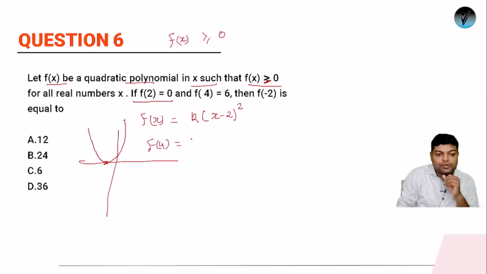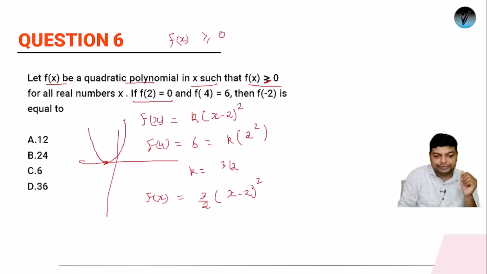It is 6. So we can say that 6 is equals to k times of, let's place the value of x as 4, so it will be 4 minus 2. So 4 minus 2 will be what? It will be 2 square, right? So the value of k that we will be getting is 3 by 2. So now we can say that f of x is what? f of x is actually 3 by 2 times of x minus 2 ka whole square.